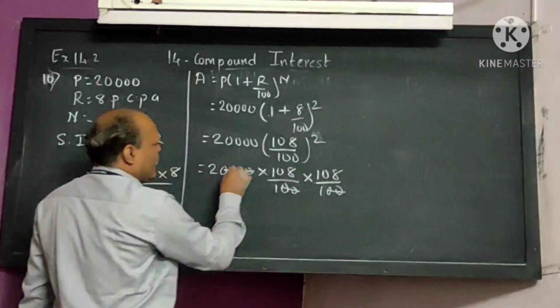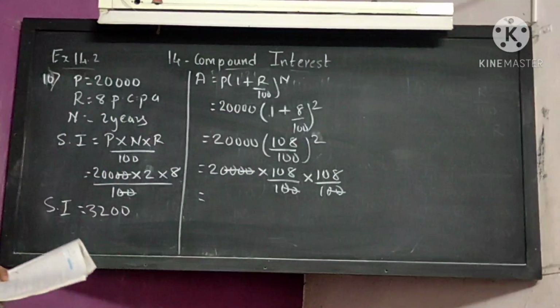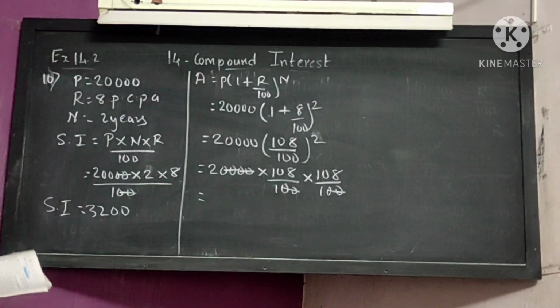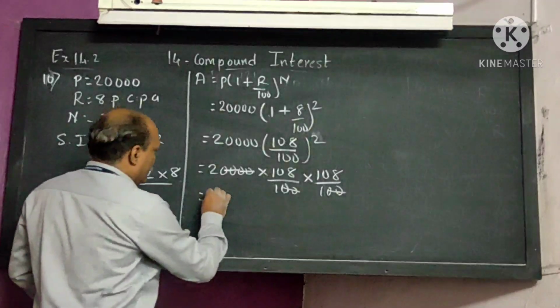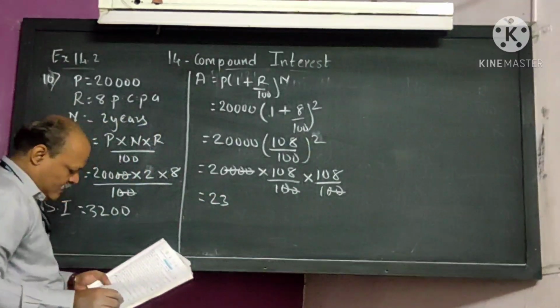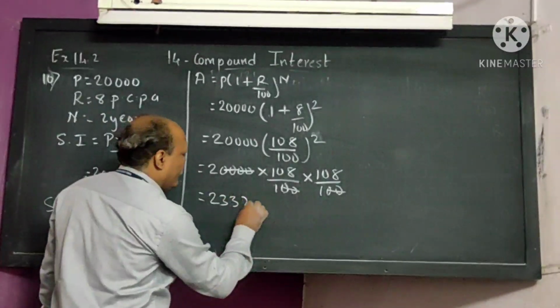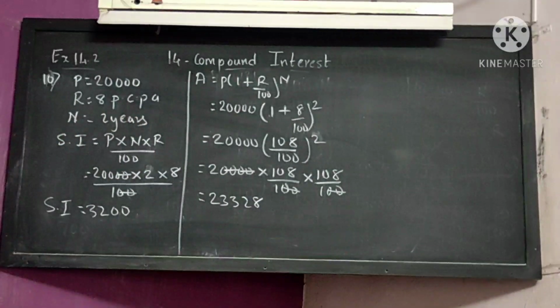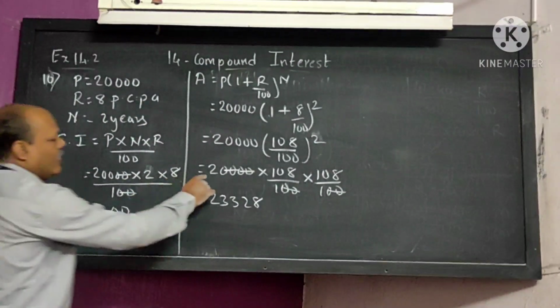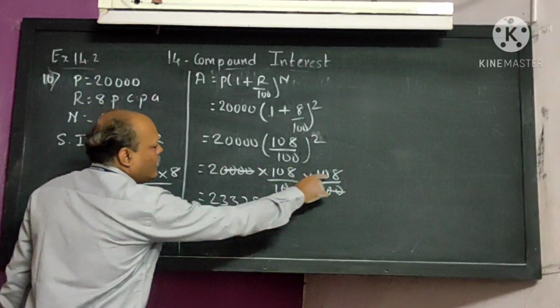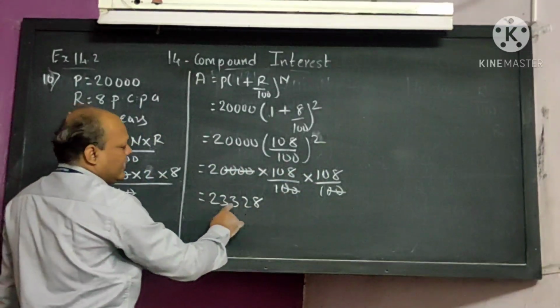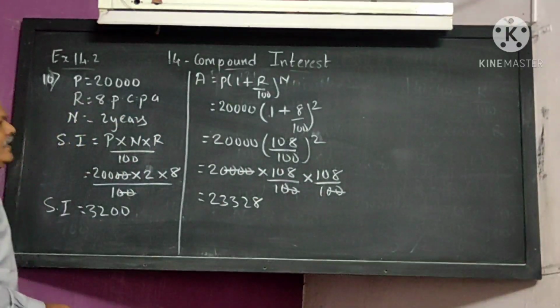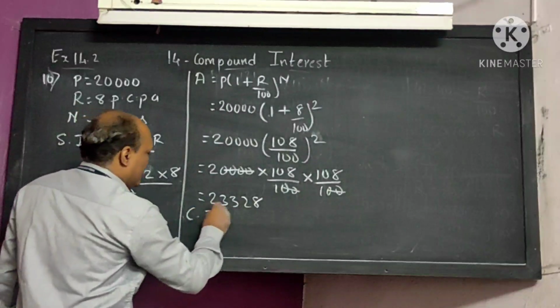Again 2 zeros cancelled. 2 into 108 into 108 you have to multiply. You are going to get 23,328. This is the amount you are going to get. I hope all of you understood. When you multiply 2 into 108 into 108, you get 23,328.